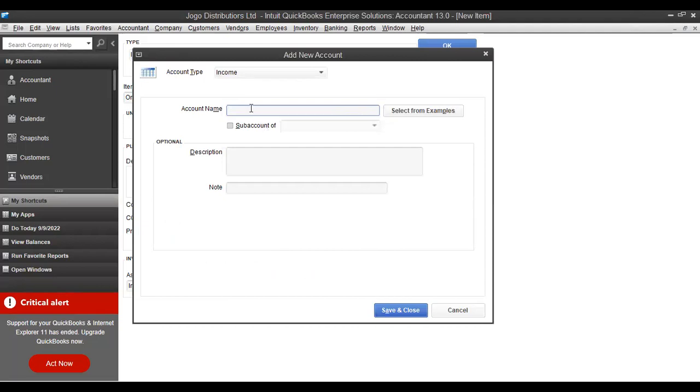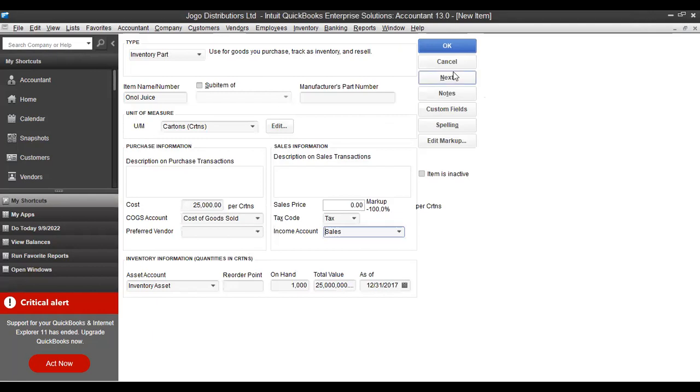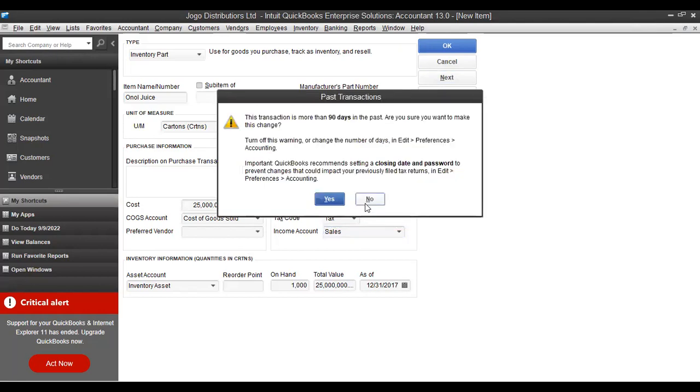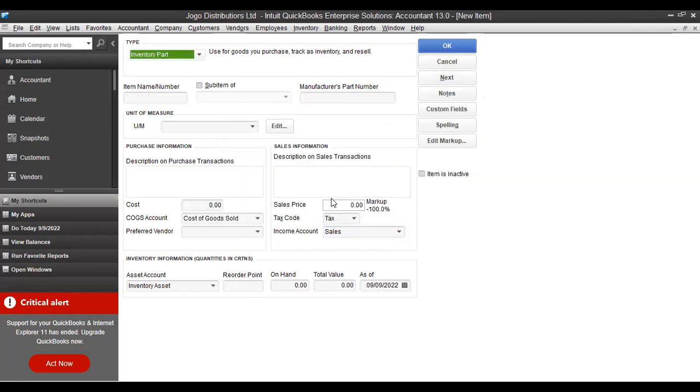Okay, then you say income or sales or revenue, whatever is good for you. Then you say save and close. Then okay, or next. Let's go to next because you have another item to put. So next. Okay, the next item is Pepsi, Pepsi soda.